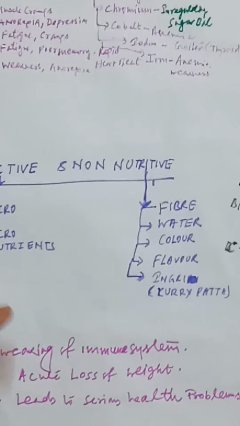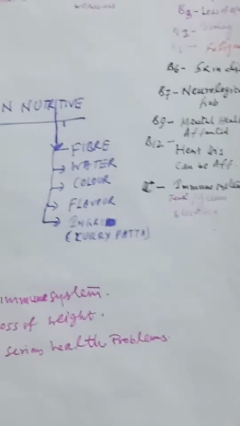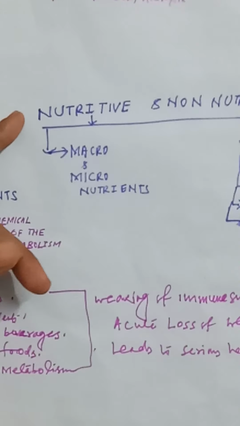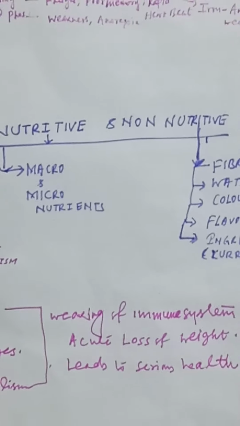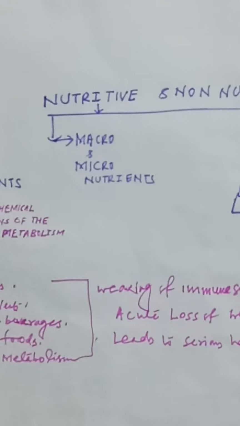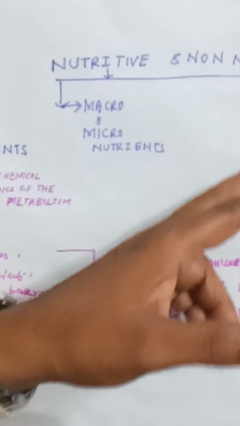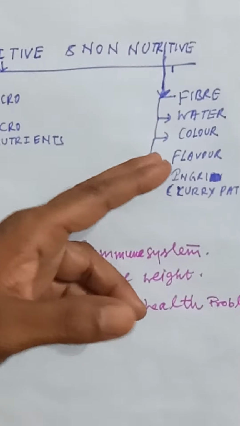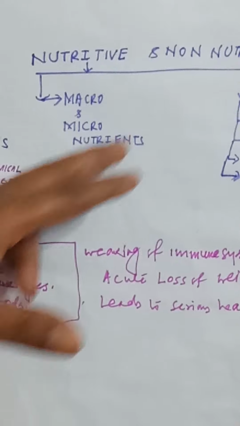What is the meaning of nutritive substances and what will we consider as non-nutritive substances? Nutritive substances are the substances which are very essential for the proper supply of energy inside our body to perform daily work properly. This comes under the category of nutritive substances. Non-nutritive substances are those which do not provide any kind of energy. In nutritive substances, all the macro and micronutrients are considered.